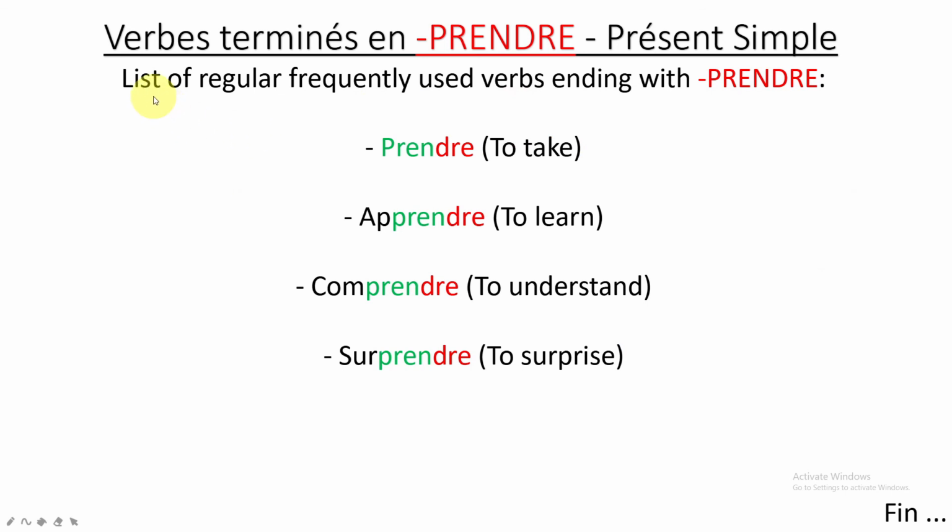Here we have a list of regular, frequently used verbs ending with PRE and DRE. We have prendre itself. The whole verb ends with PRE and DRE, but we have more. You see these verbs, you have PRE and DRE inside. So apprendre, comprendre, surprendre: again we have PRE and DRE inside. You can take any of these verbs and practice what we just did. Please, you need to get the difference between the third group verbs.